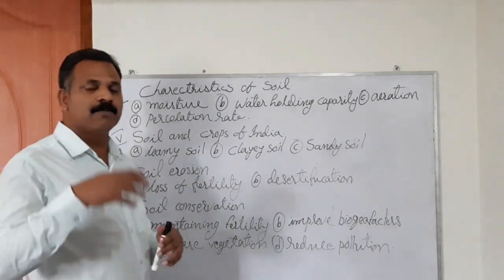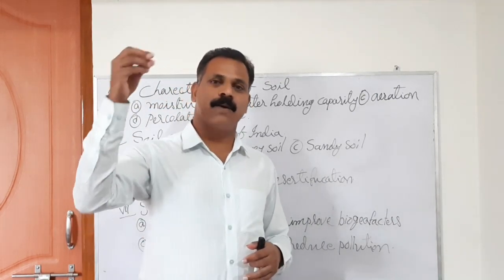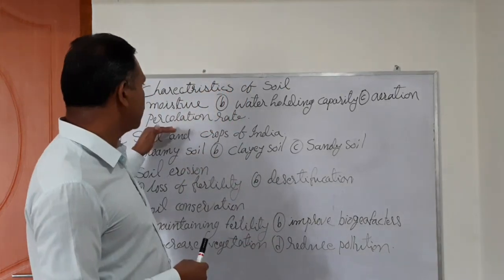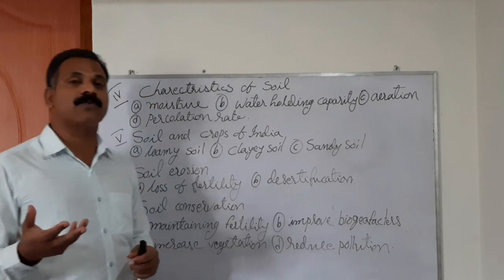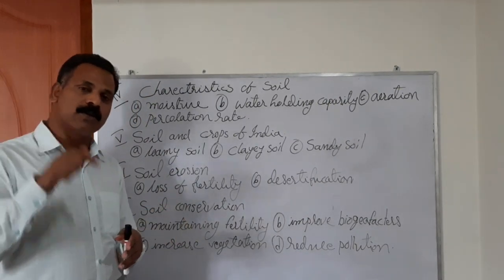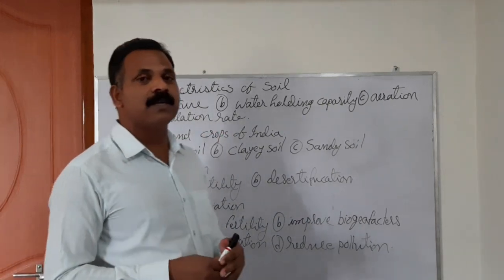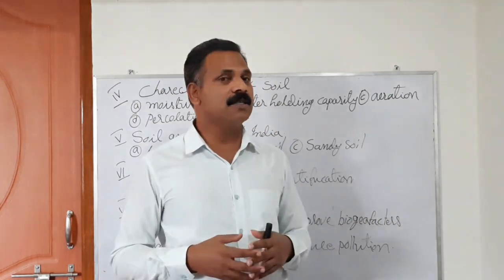The speed of the movement of water through the soil particles is referred to as soil percolation, and the speed of water moving through the soil is called the percolation rate. So in the glass where sandy soil was there, the percolation rate is more.